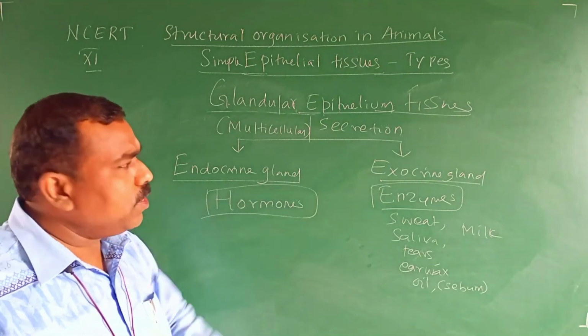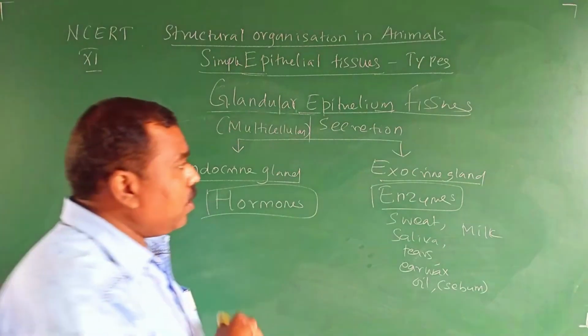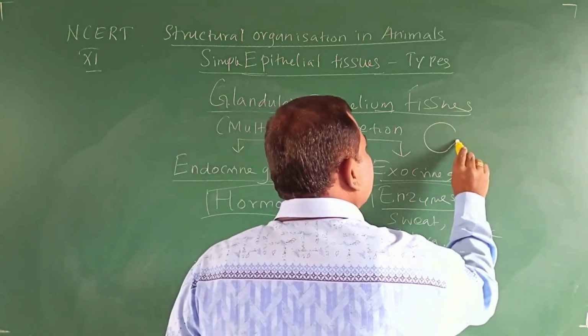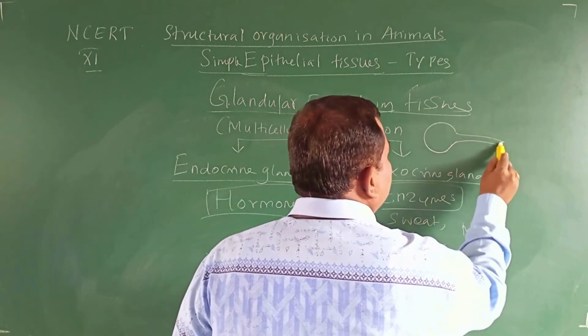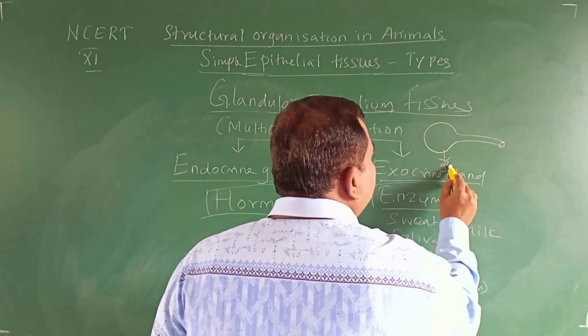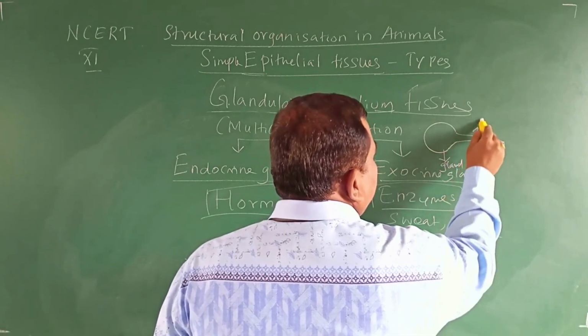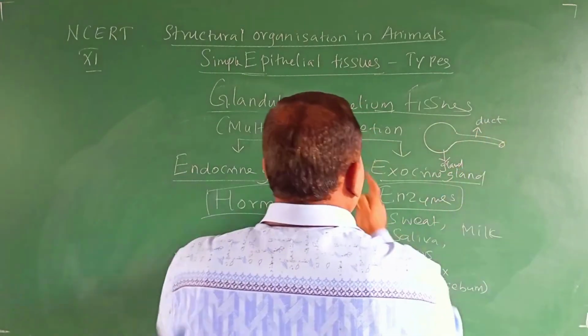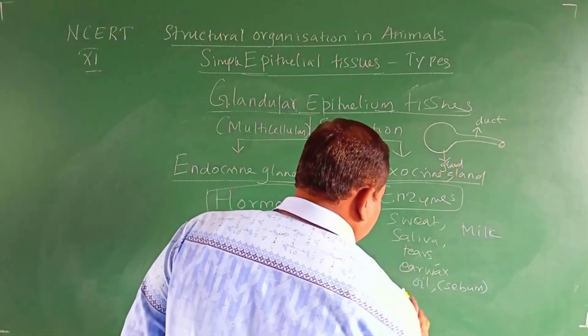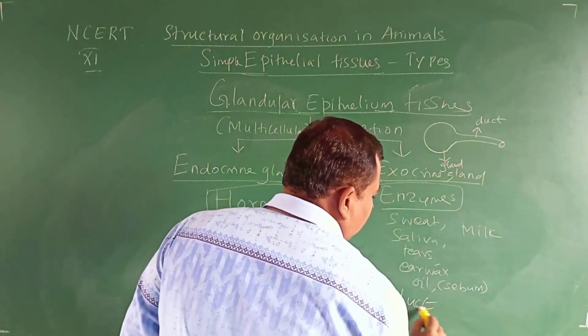Okay, sir. One more difference is there. I have drawn the diagram. Gland means it should have a balloon-like structure and one tube-like structure. This is actually what we call the gland. This is the duct. The exocrine gland has a duct.